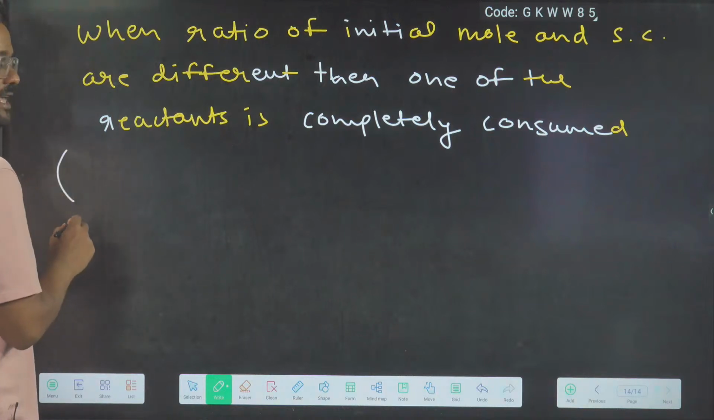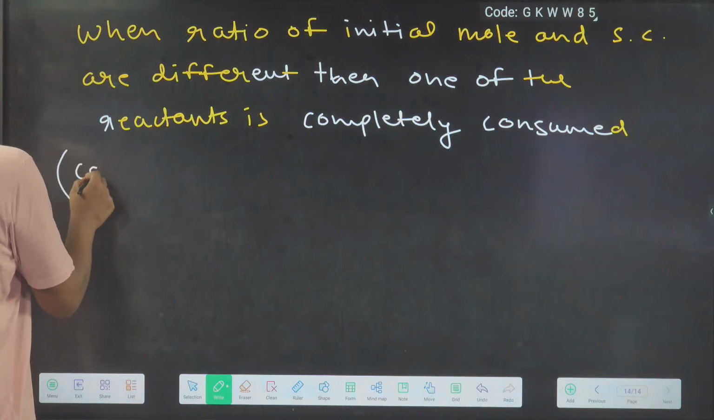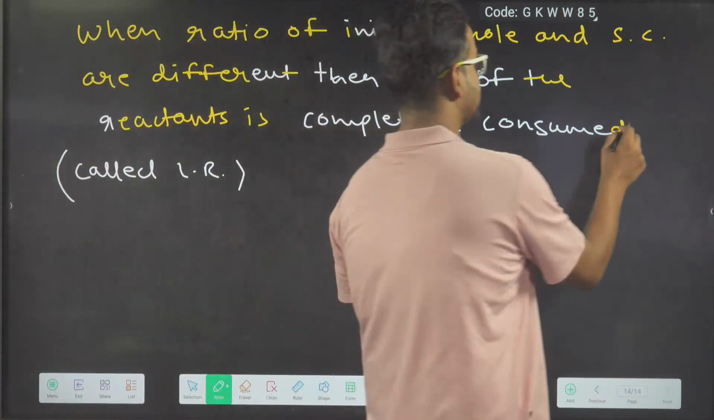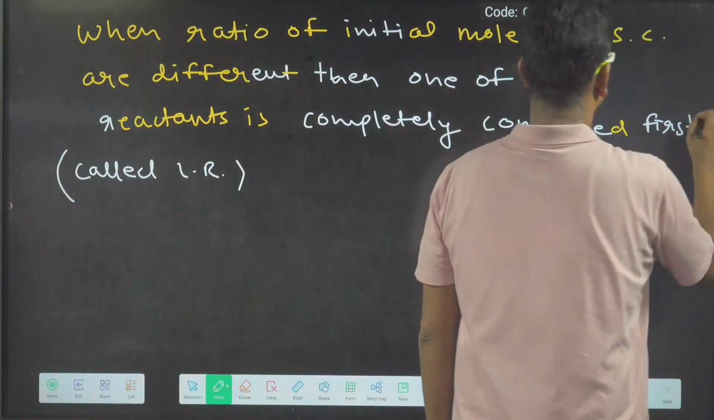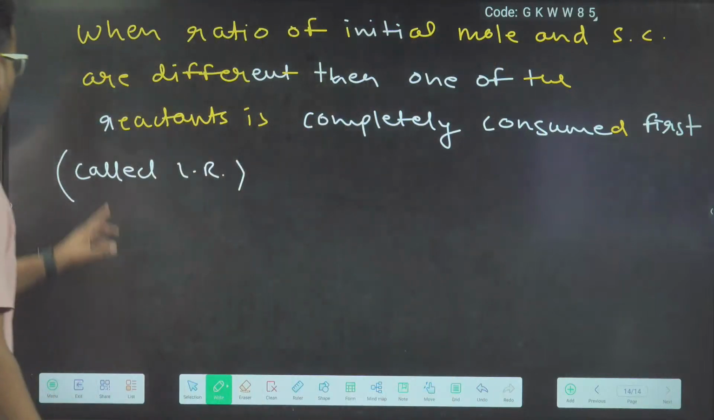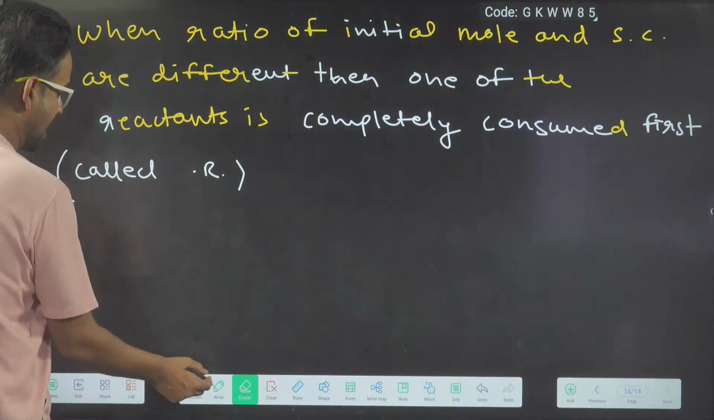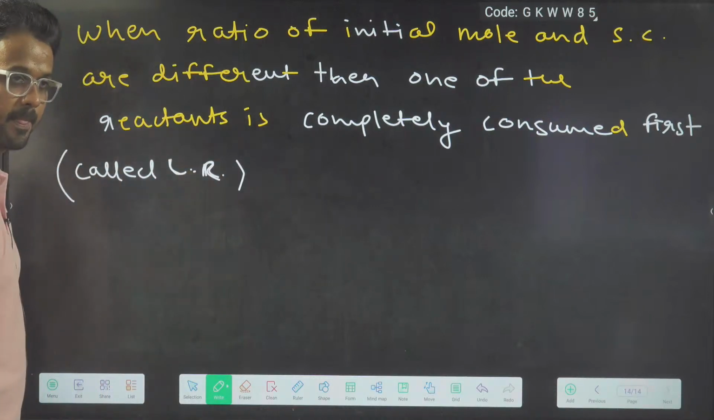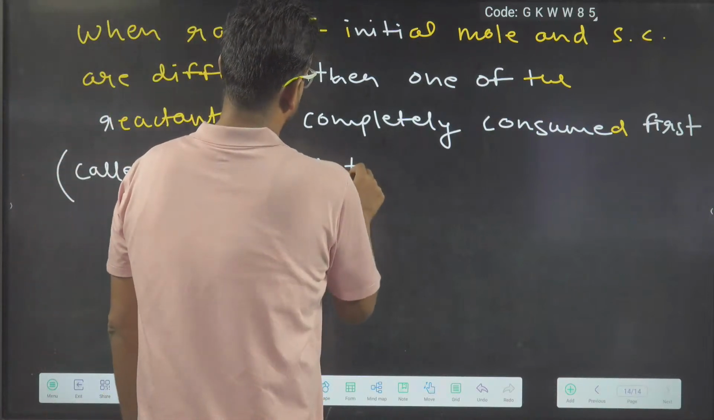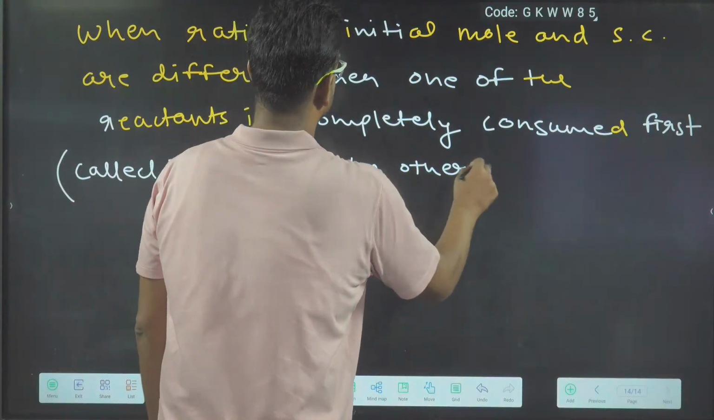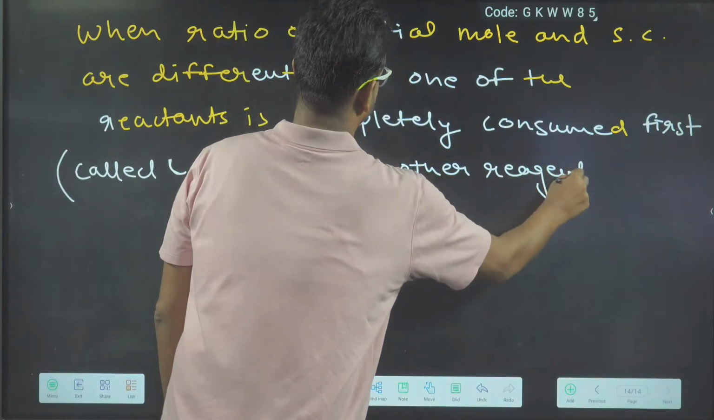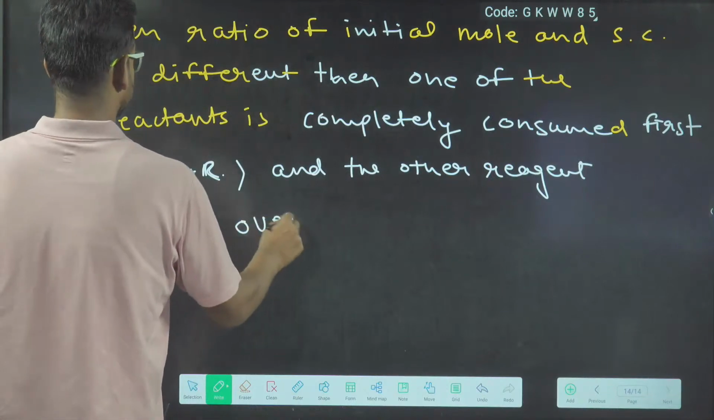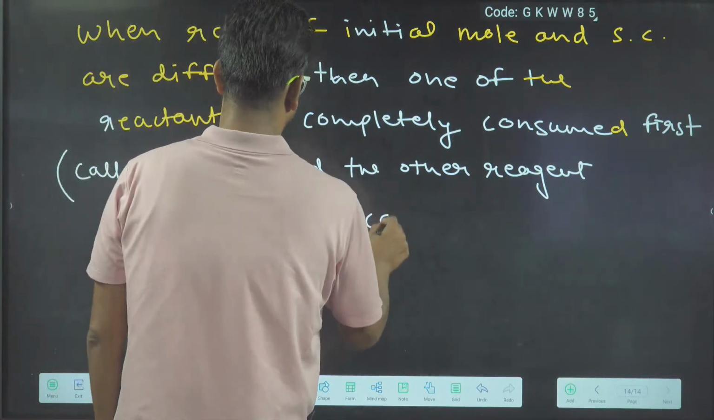Today no homework, just revise whatever we have covered. The one which is completely consumed first is called LR. LR means what? Limiting reagent. And the other reagent is left over, called ER.